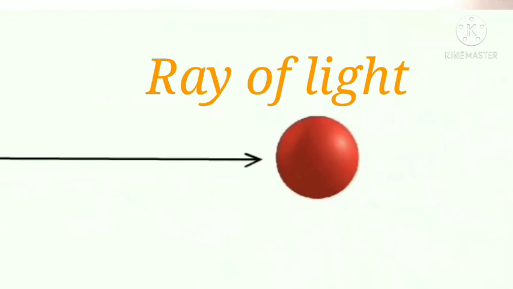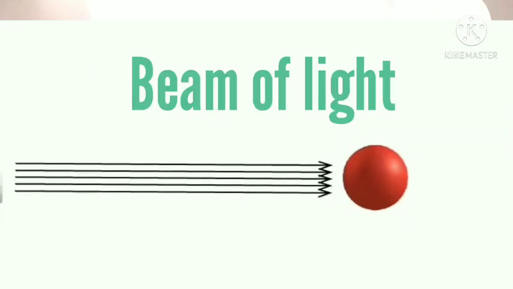You have to study two words in the chapter. The first one, ray of light. What do you mean by a ray of light? The path of light is known as the ray of light and it is represented by an arrow. Number 2, beam of light. A bundle of such rays is called a beam of light and it is represented by a number of arrows.